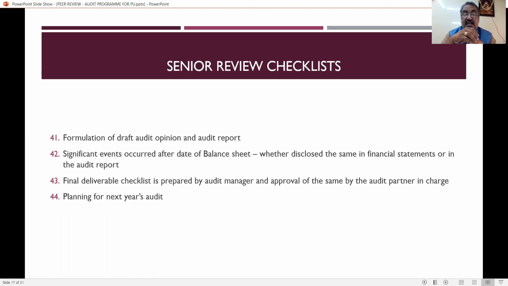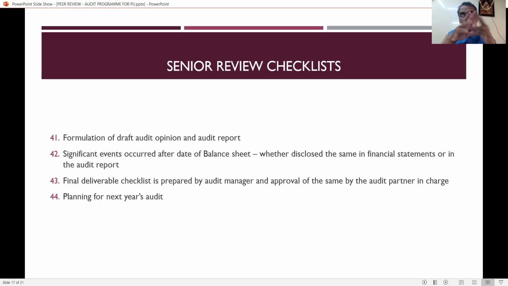And significant events occurred after the balance sheet date. This is very, very important. Suppose you are doing the audit for the balance sheet, and there is any significant event that has occurred after the balance sheet date, even this is applicable for the NPA also. Sometimes an account will become NPA as on the balance sheet date, but sometimes the payment will be made by the client after the balance sheet date, so that they can regularize the payments.